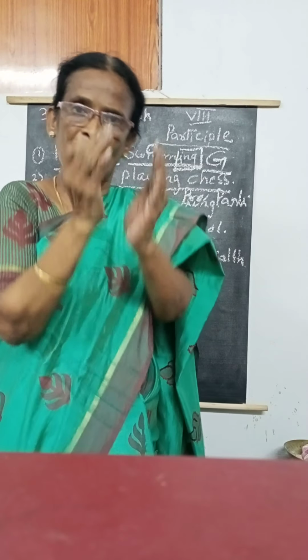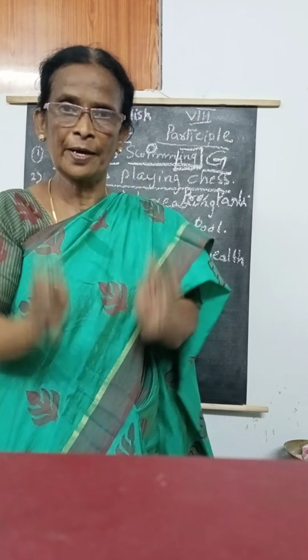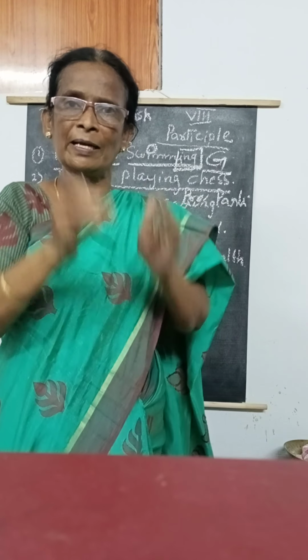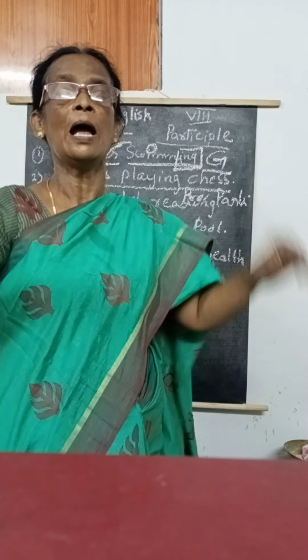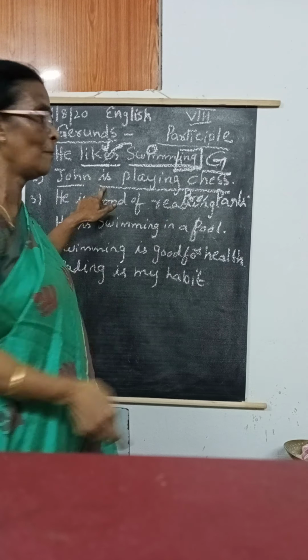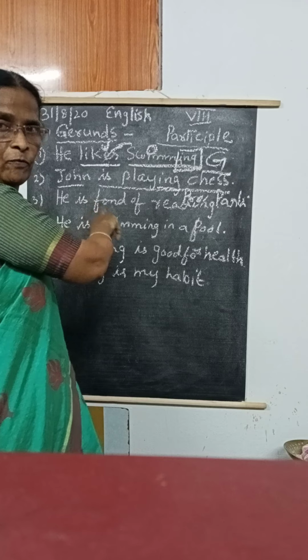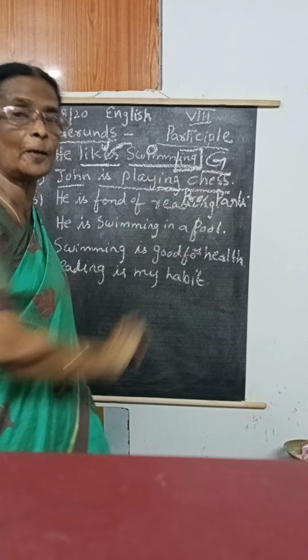It is not followed by the helping verb. A gerund gives the meaning by itself; it won't take the help of a helping verb. Whereas here there is a helping verb. Though there is ing, it is followed by the helping verb, so that is the present participle.